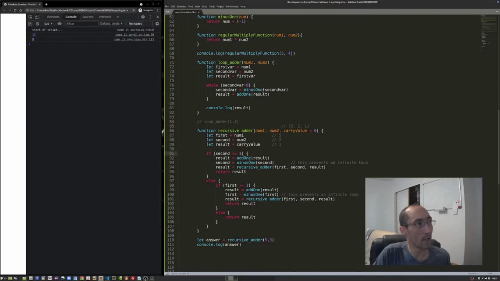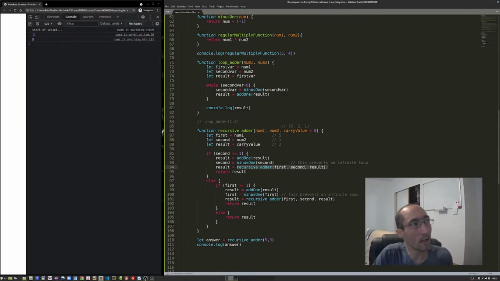What happens here? Second is greater than or equal to 1, which it is because it's 2. We run this again. So result, we add 1 to it, so this becomes 2. Second, we minus 1 to it, so this becomes 1. First stays the same, and we run recursive adder again.